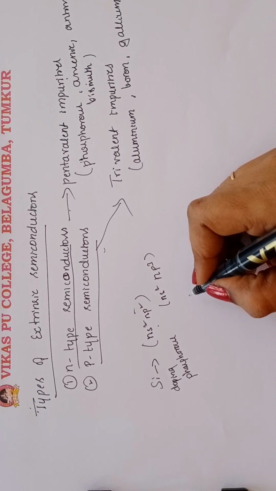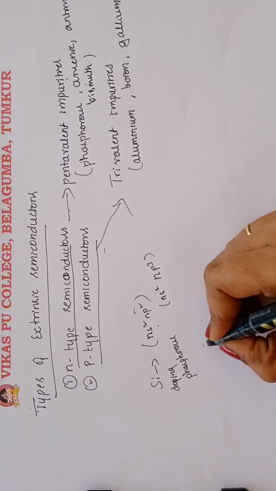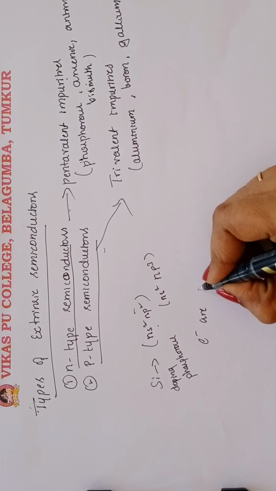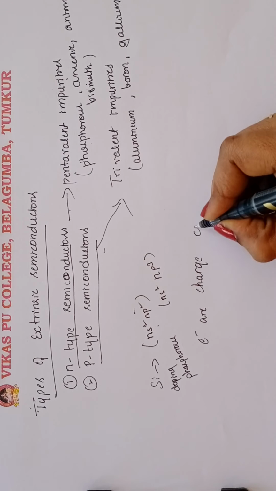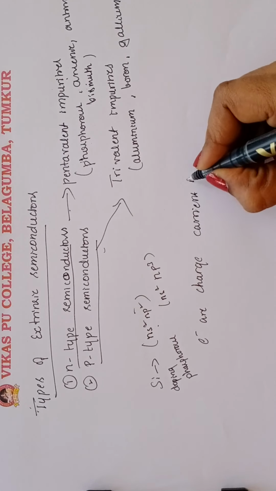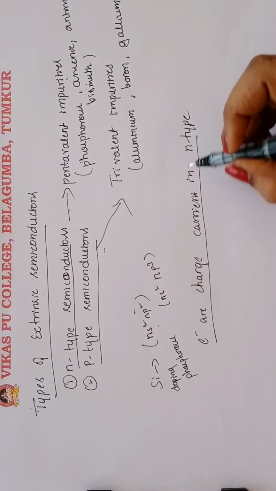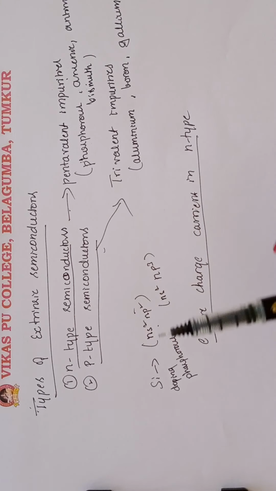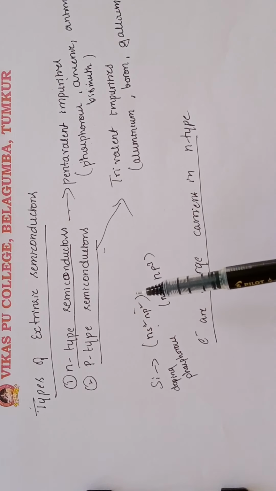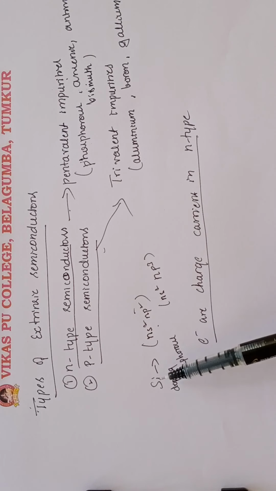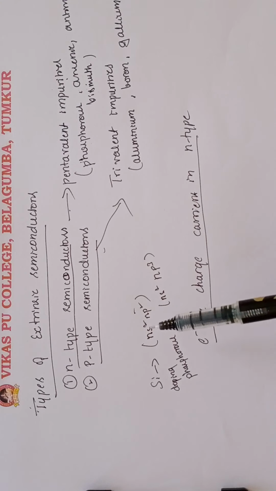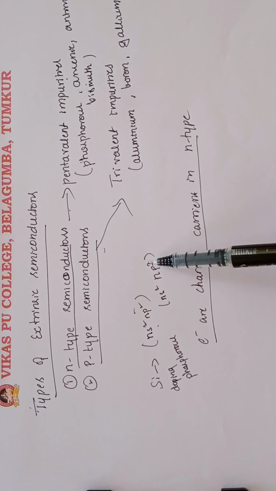So in the n-type semiconductor, electrons are the charge carriers. The conductivity in the n-type semiconductor is explained by this: when silicon is doped with phosphorus, it forms 4 covalent bonds with the phosphorus, and one more electron is left free.